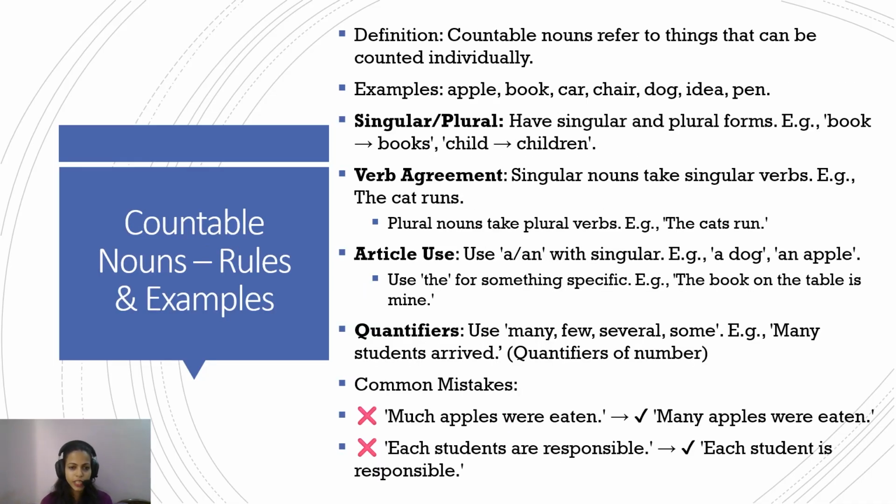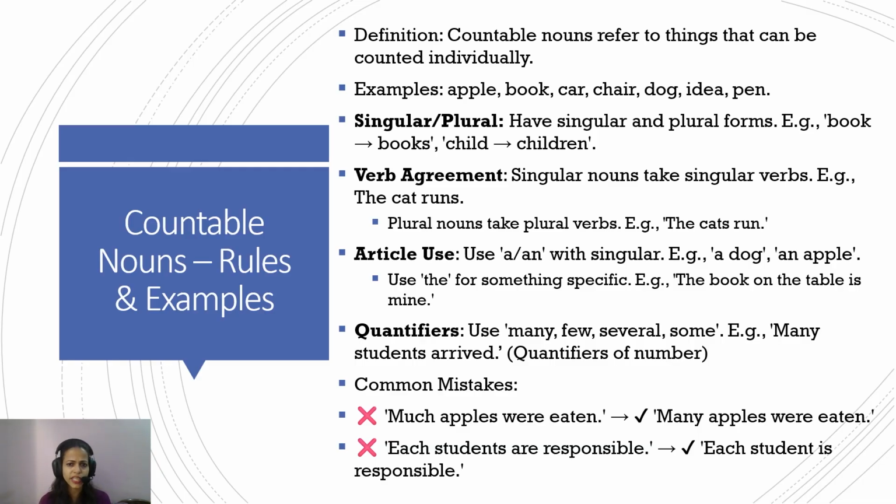Now, sometimes students get confused about countables and uncountables, so I have compiled them again in one place. Countable nouns refer to things that can be counted individually, fairly simple. For example, a book, table, car, chair, dog, pen. You can count these things. You can put a number to them.